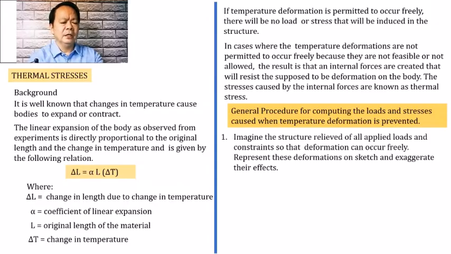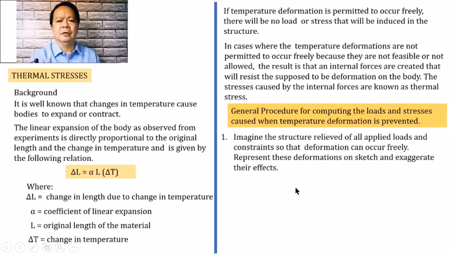Number 1 is to imagine that the structure is relieved of all loads and constraints so that the deformation can occur freely, and if possible, we represent this deformation on a sketch and exaggerate the effects.